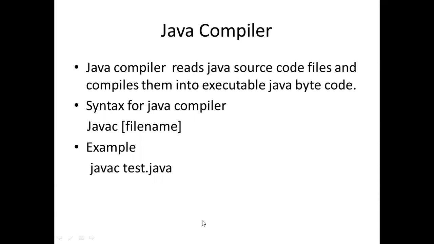The syntax for Java compiler is javac, and then file name. Let us understand with the example: javac test.java. javac is used for Java compiler and test.java is our file name. So Java compiler is used to convert source code into intermediate code, bytecode. Bytecode is also known as intermediate code.